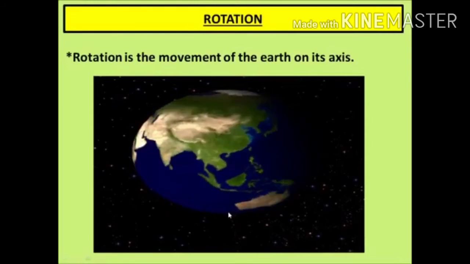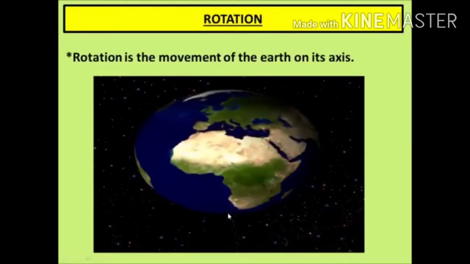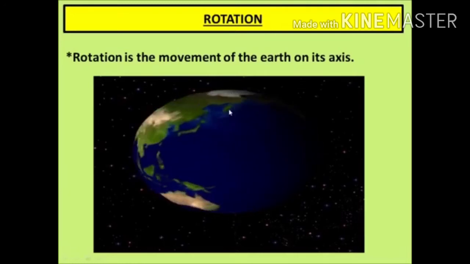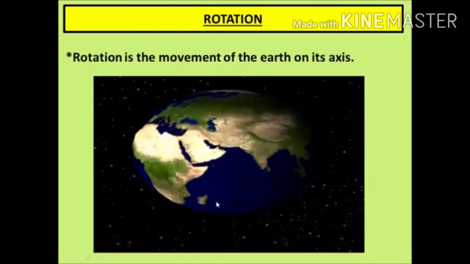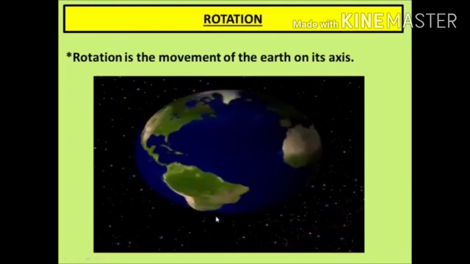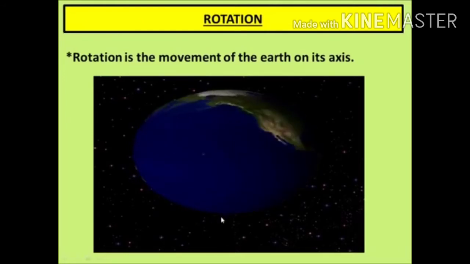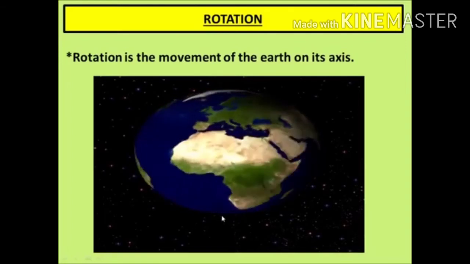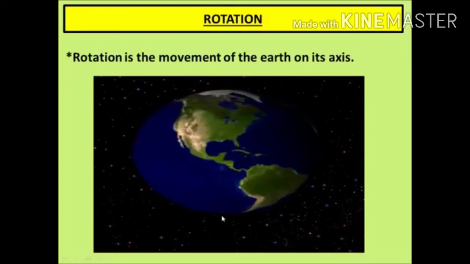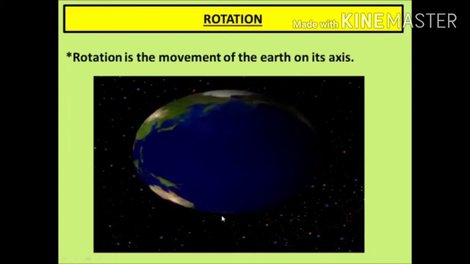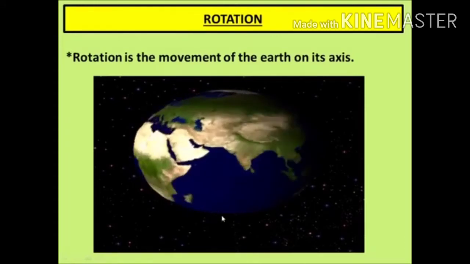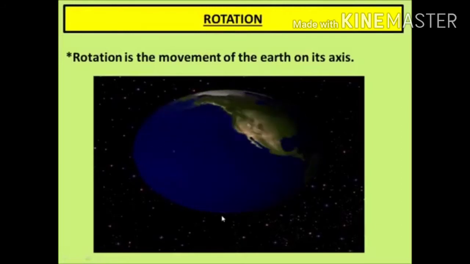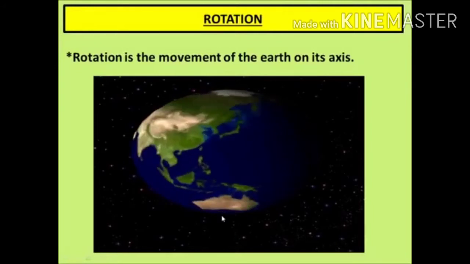The portion facing the Sun experiences day, while the other half away from the Sun experiences night. So we get day and night because of the rotation of the Earth. Earth takes 24 hours to complete one rotation around its axis, and that is called an Earth day.